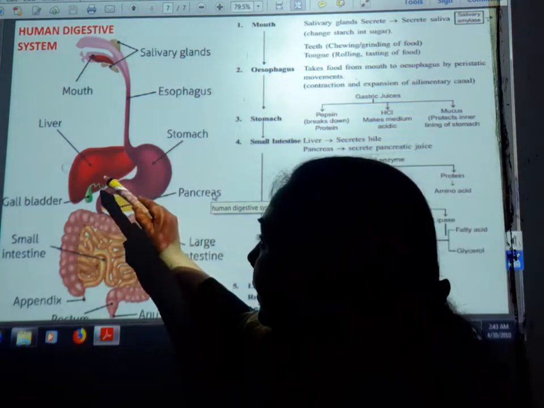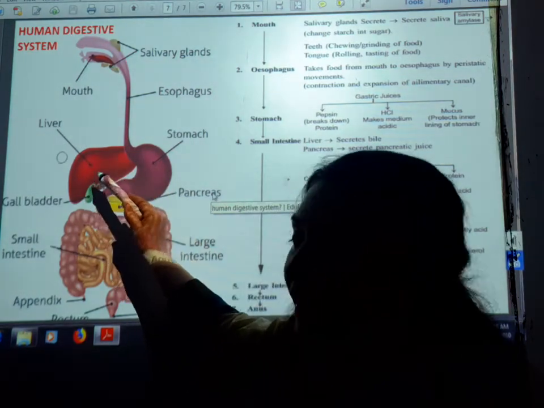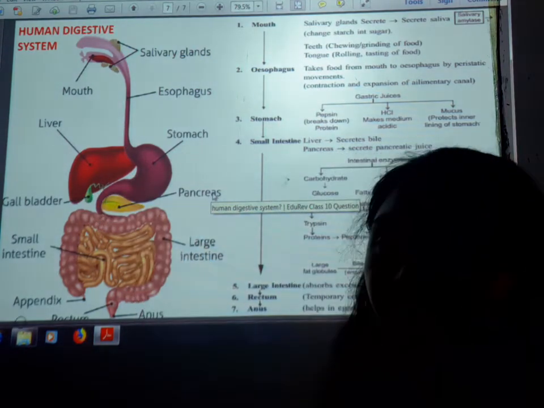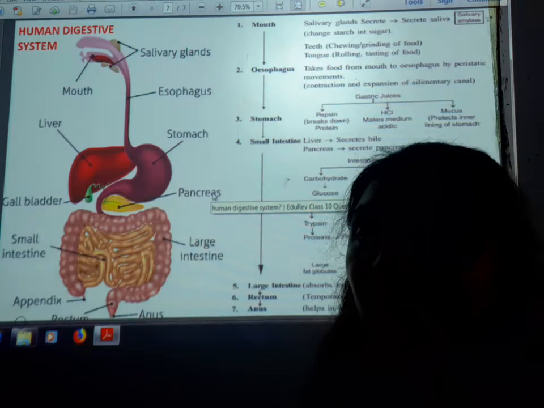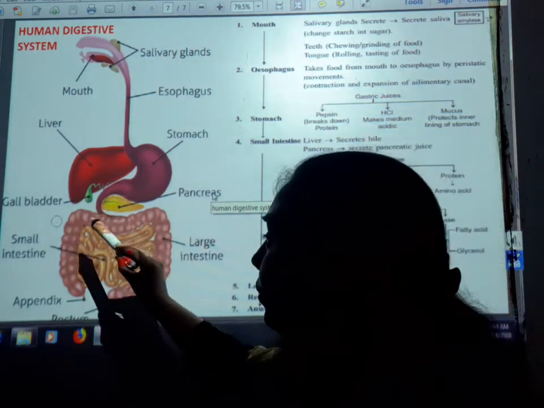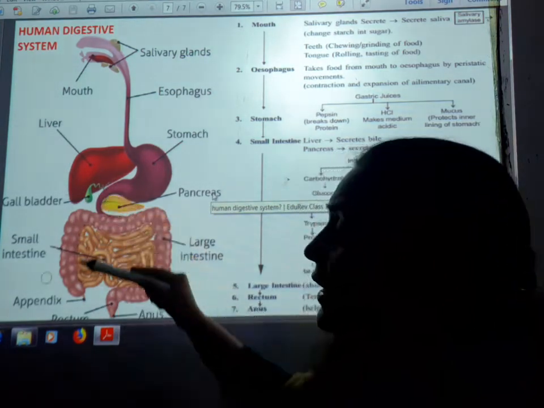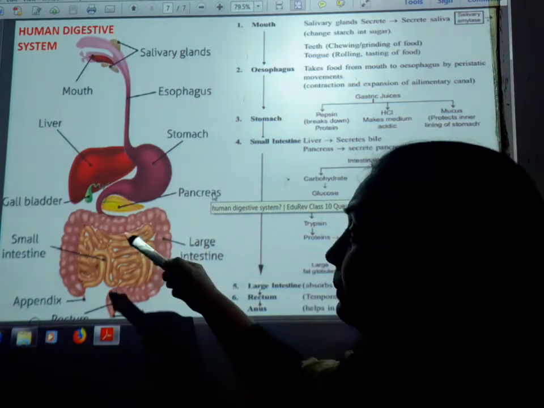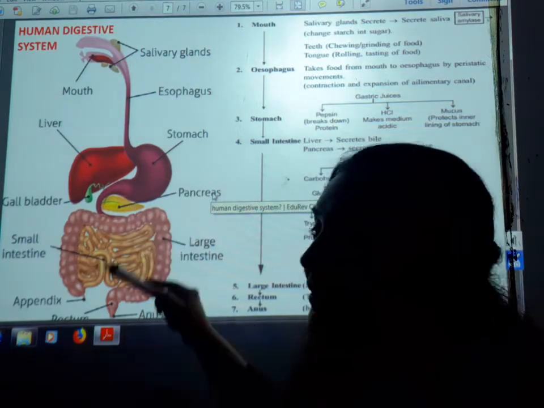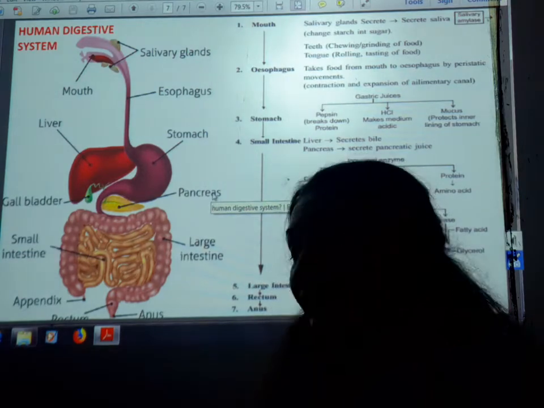Fine. And apart from that, you are looking at the upper side, the liver is here, a leaf-like structure. And this is the gallbladder, and the bile juice is stored here in the gallbladder. Fine. And afterwards, it will be secreted by the bile duct to the small intestine. Fine. And this is the pancreas, which is an exocrine and endocrine gland that secretes the digestive juices.